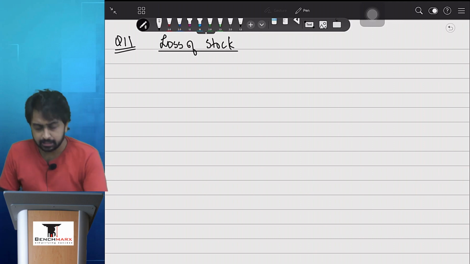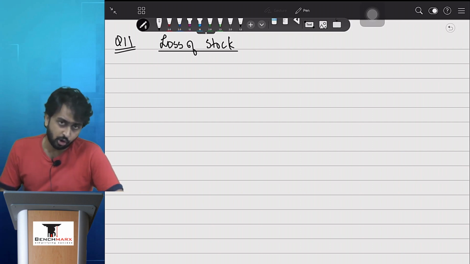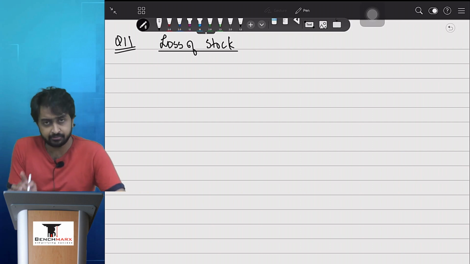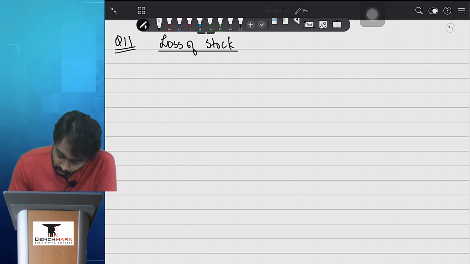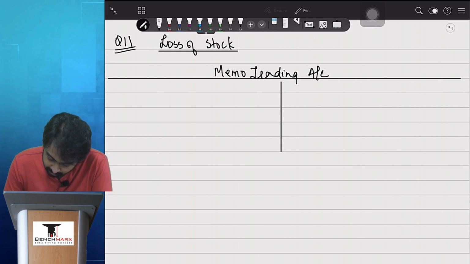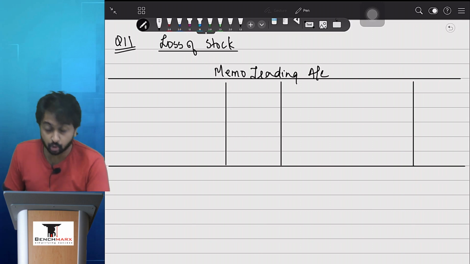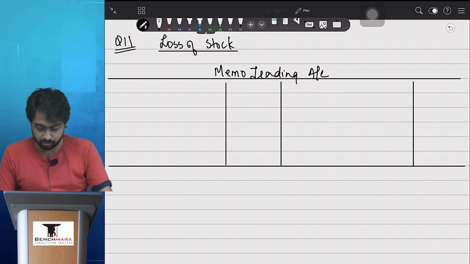Tell me, is normal trading account required? The answer is no, because the main objective of making a trading account is to find the GP, and the given question made the trading P&L is already given, so we can directly find the GP. No need to prepare trading account separately. Which means we are directly going to start with a memorandum trading account. Normal memo trading account, 4 से 5 lines should be sufficient. All we have to input is purchase, sales, opening, closing stock. Sorry, opening stock and GP. and then we will compute the stock on date of fire. काफी simple है.